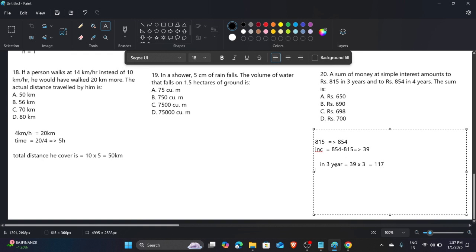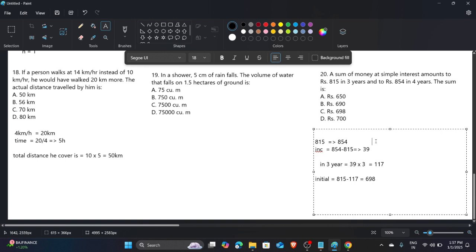Now if this is the total increase in money from first year to third year, then what is the sum? The initial sum is nothing but 815 minus 117. So 15 minus 7 is 8, borrowing from there, and then 10 minus 1 is 9, and 7 minus 1 is 6. Yeah, C is the answer.